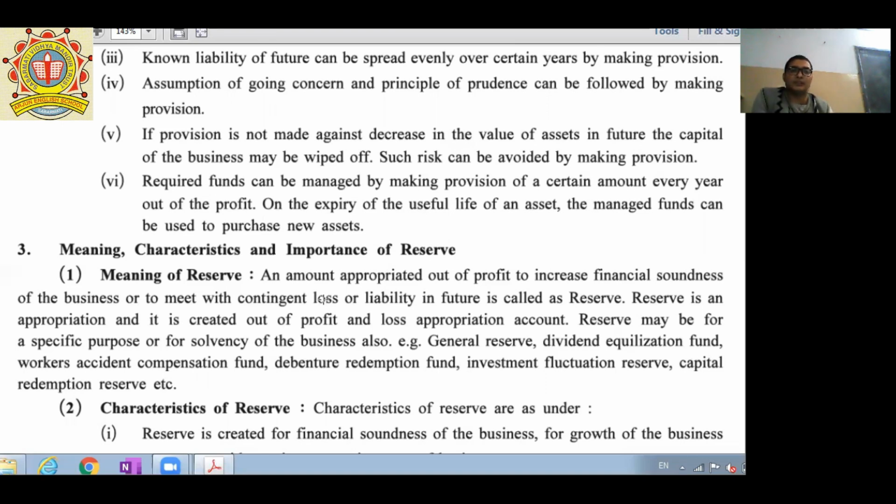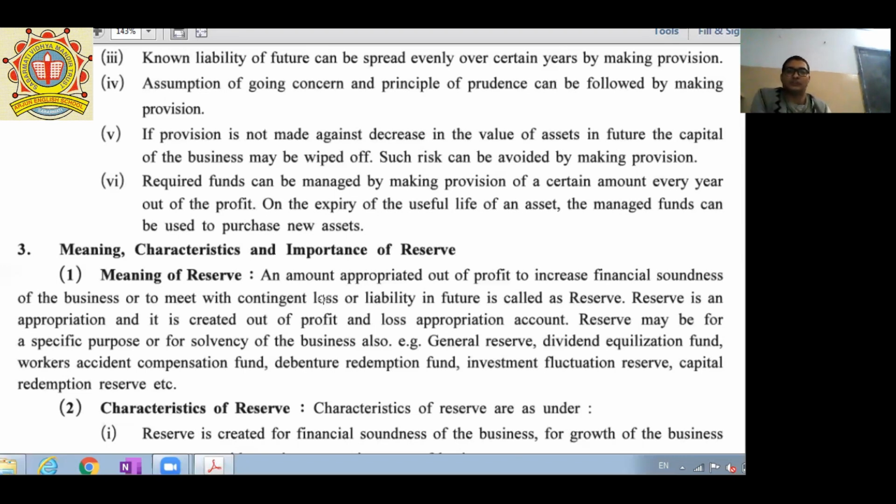Reserve is an appropriation and it is created out of profit and loss appropriation account. Reserve may be for a specific purpose or for solvency of business also. It means there is no necessary requirement of a specific purpose for maintaining this reserve, but it can be for solvency of business. So what is the solvency? For your bright future. For the bright future of the business, they are maintaining reserves.